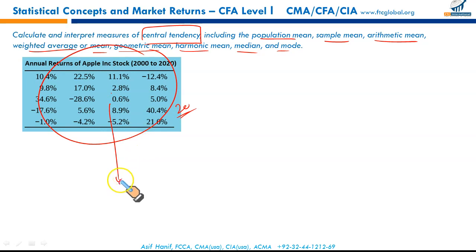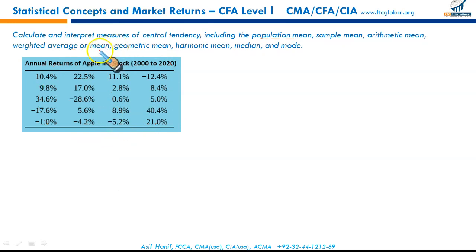Measure of central tendency: how data is centered around a certain point. We may have to calculate those center points. Could be the mean, geometric mean, harmonic mean. We'll discuss them all. So measure of central tendency means that particular center point or typical value of a data set around which the data is centered. There are many measures of center in our syllabus, and we'll discuss them one by one.